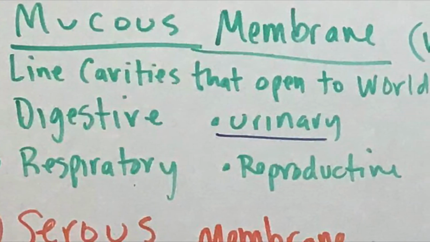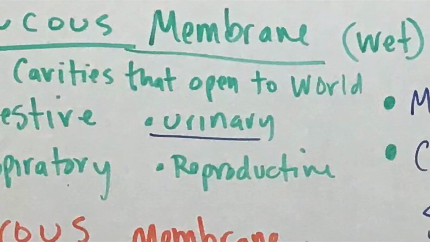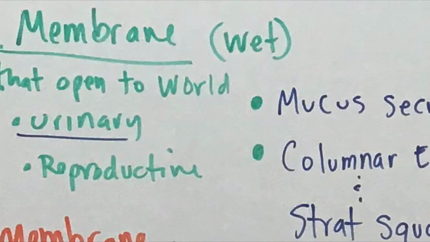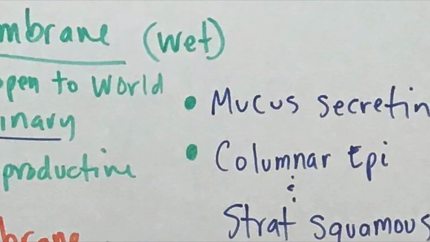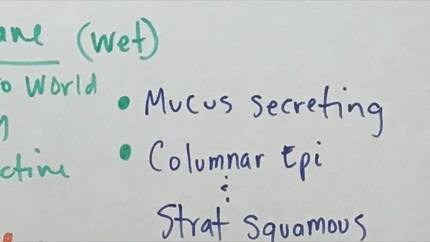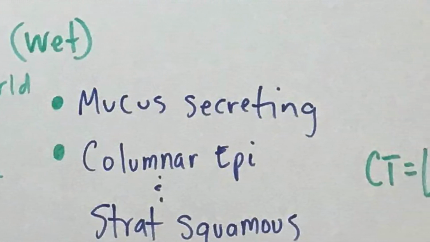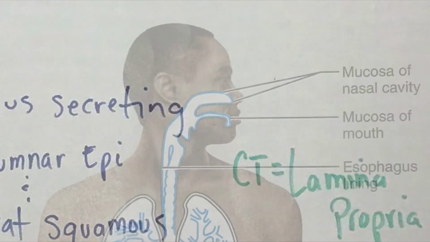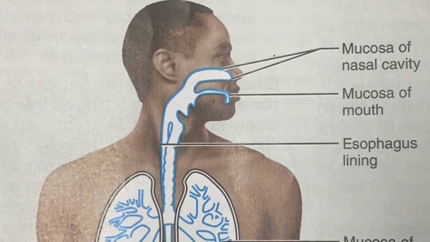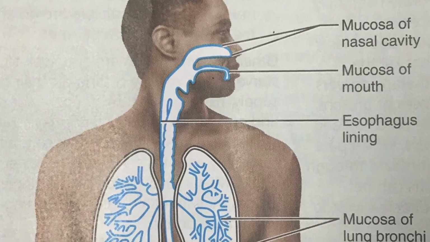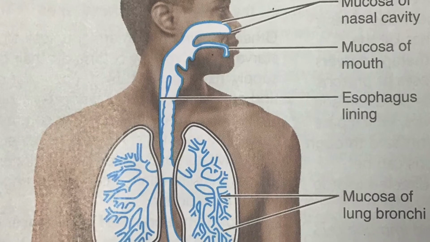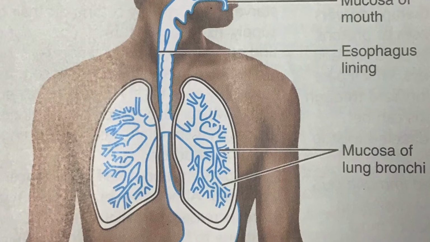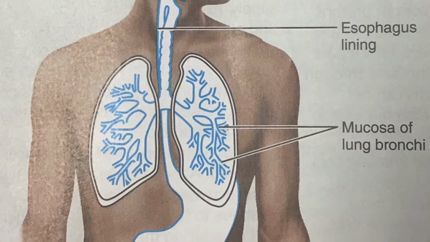The next type is the mucous membrane, so that lines all cavities that open out to the outside world. And that is going to be wet because it is mucus secreting. All of them except for the urinary tract secrete mucus, and usually we find columnar epithelium and then also stratified squamous epithelium in there as well. So here are some places where you'd find it: the mucosa of the nasal cavity, the mouth, the esophagus. We also find it in the lungs, and the digestive tract, and the urinary tract, and the reproductive system.